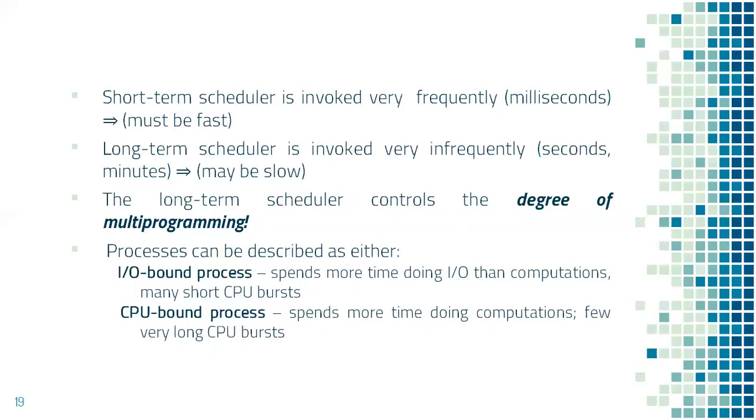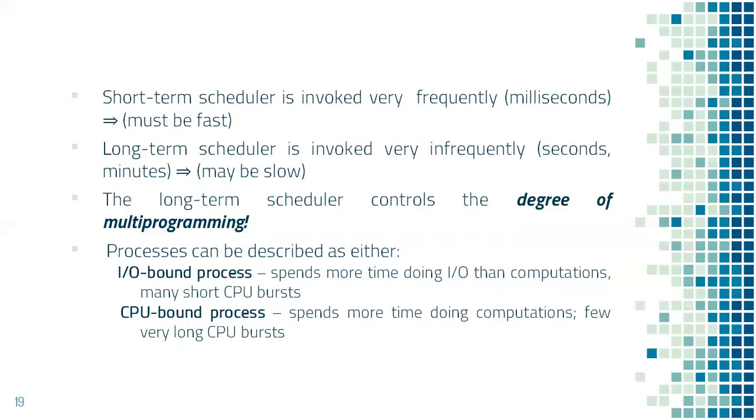The idea is to keep more number of processes in the primary memory so that the CPU will never sit idle. Whenever a process suspends for IO or any other operation, CPU can automatically jump to do computations of yet another process. That's the idea. So degree of multiprogramming is generally kept high in order to keep the CPU busy.